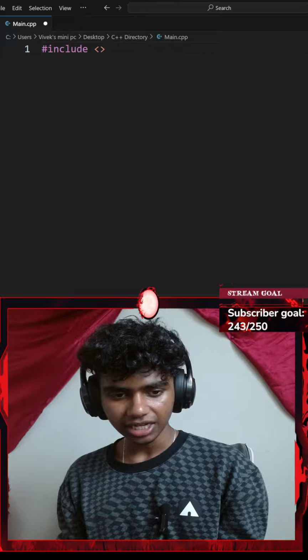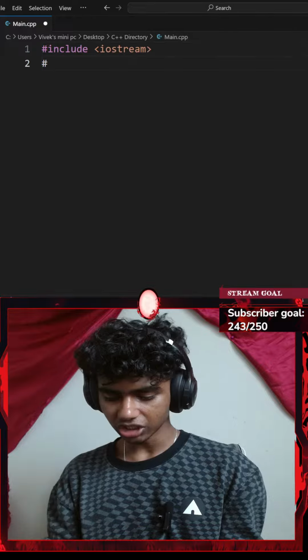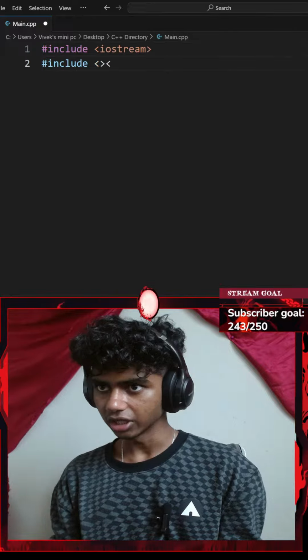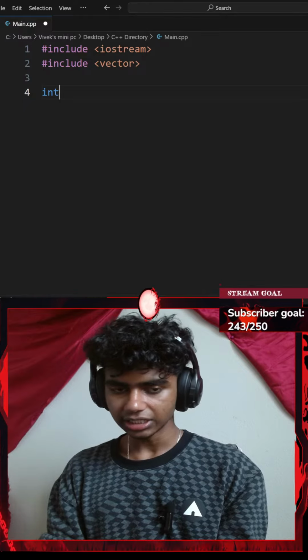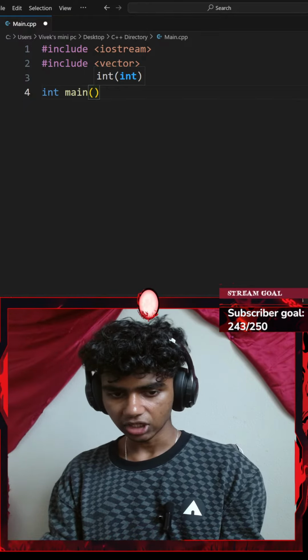Let me start off by including iostream. Since I am going to be using vectors as well, let me go ahead and include vector. So I'll go with include vector. Next up, let me go ahead and typecast my main function to be an integer.